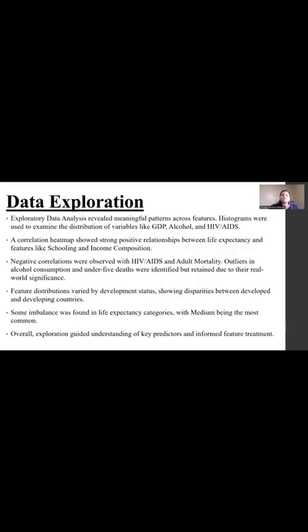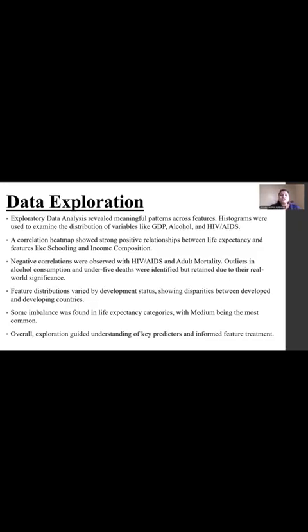After this step, we do data exploration. Exploratory data analysis revealed meaningful patterns across features. Histograms were used to examine the distribution of variables like GDP, alcohol, and HIV/AIDS. A correlation heat map showed strong positive relationships between life expectancy and features like schooling and income composition, and negative correlations were observed with HIV/AIDS and adult mortality.